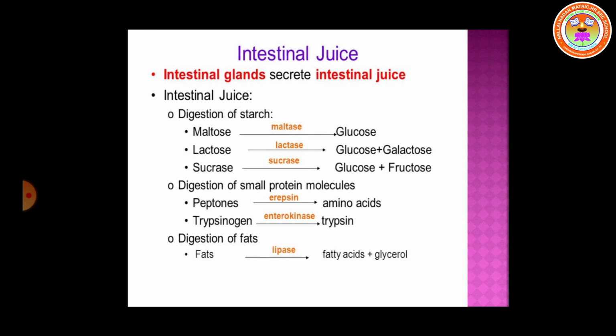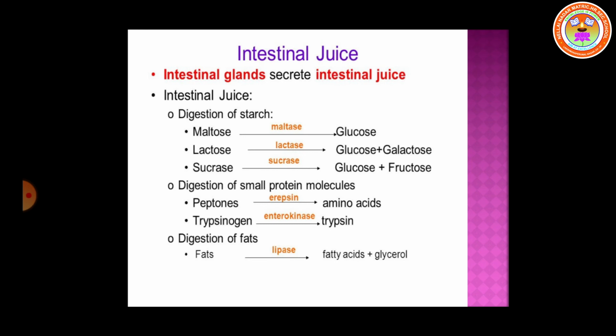Now the intestinal glands secrete four more enzymes called maltase, lactase, sucrase and lipase. Maltase converts maltose into glucose. Lactase converts lactose into glucose. Sucrase converts sucrose into glucose and fructose. Lipase digests fats into fatty acids and glycerol.